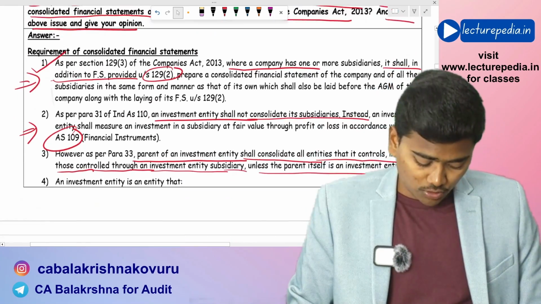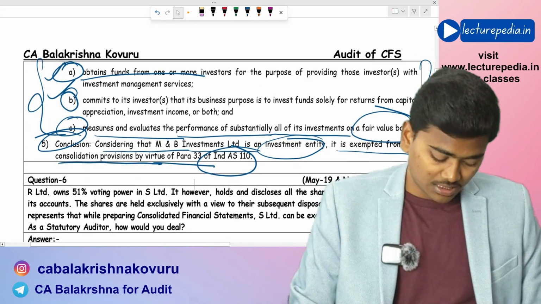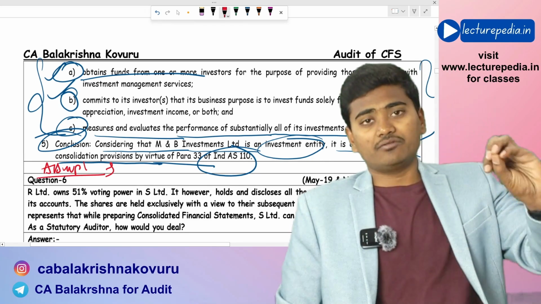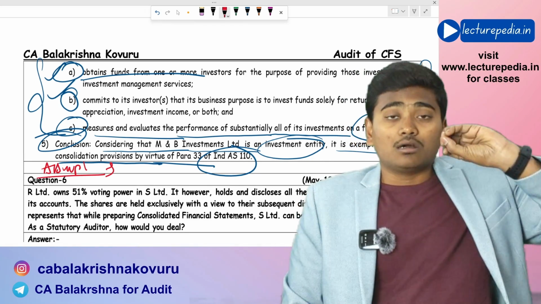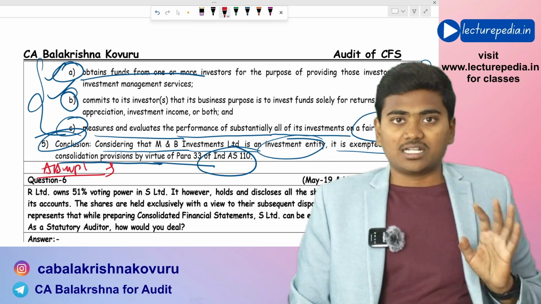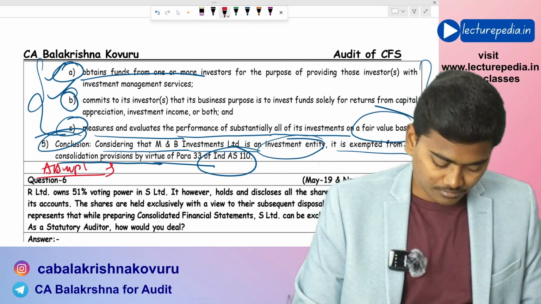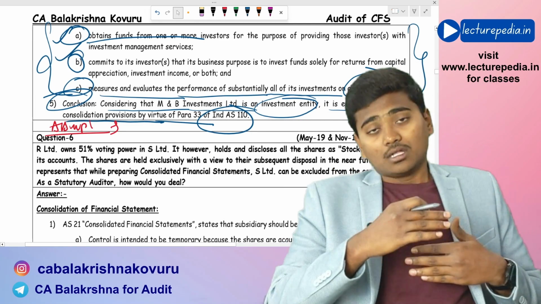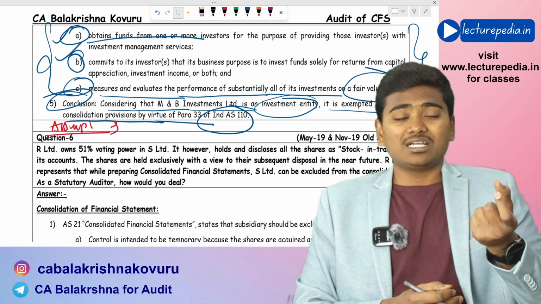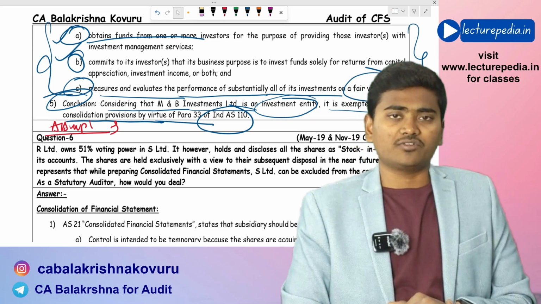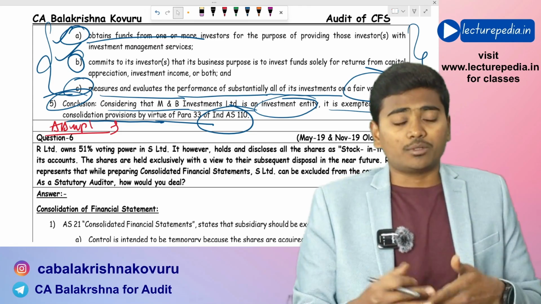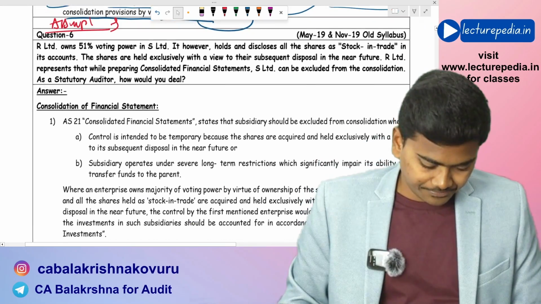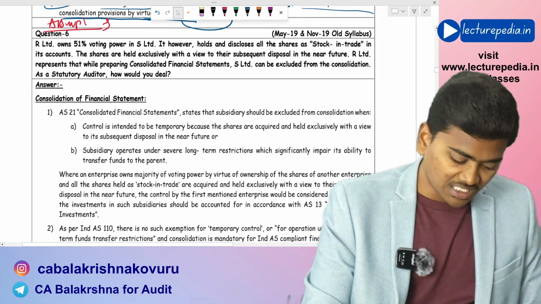What you can do is, at the end of the answer you can also write the assumption stating that it is assumed that MNB Investments Limited is following Ind AS for the preparation of its financial statements, so it is exempted. In case you don't write that assumption, you can also write another point stating that if MNB Investments is following accounting standards for preparation of consolidated financial statements, then there is no exemption for preparation of CFS. It has to prepare consolidated financial statements. Hope that is clear. Next question.